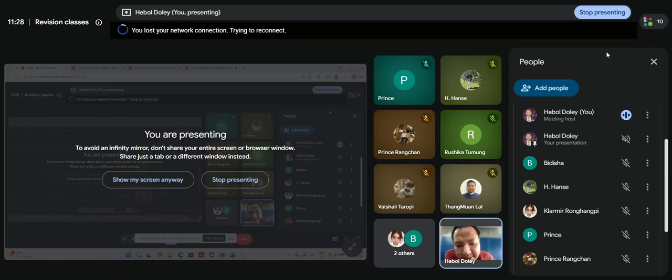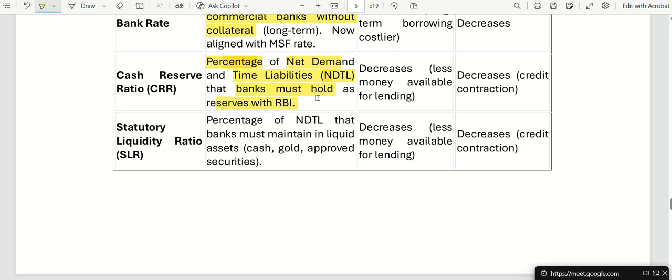Whatever money you give to SBI, plus whatever deposits are made inside SBI by other banks, they have to keep a percentage of that with RBI. That percentage is called cash reserve ratio.